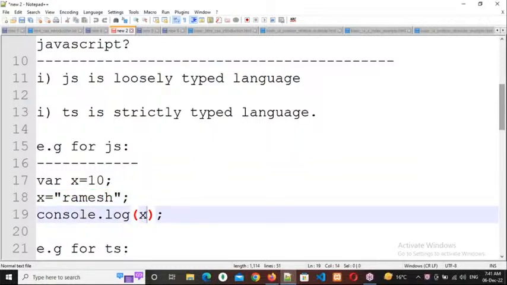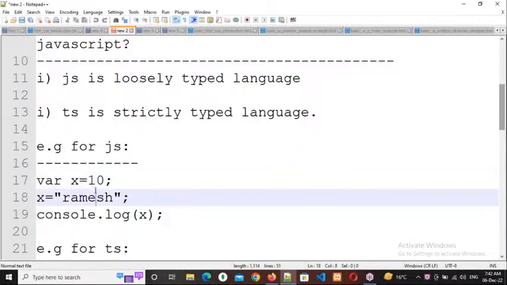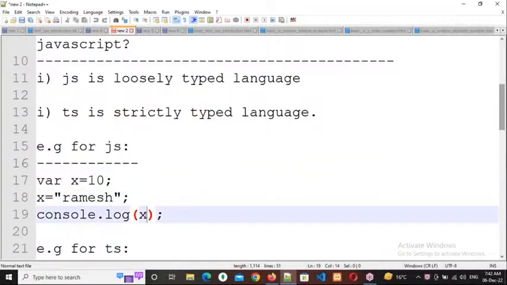So what will be the output? 10, Ramesh, or error? Respond, everybody. Ramesh only. Why? Because JS is a loosely typed language. Though in the next line you have modified the type of the data, it doesn't bother. It is a loosely typed language. Whatever type of data you assign, it will take the latest value only. This is a number, this is alphabet, it doesn't bother about that. It will focus on the latest value, so whatever the latest value is, that one you will get as the output. So that's why you will get the output as Ramesh only.